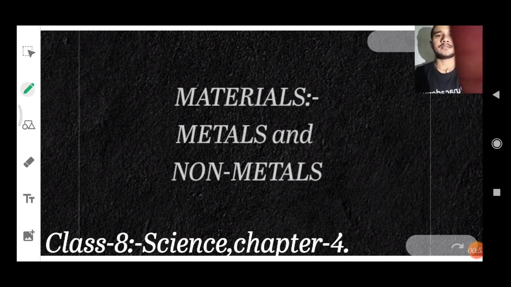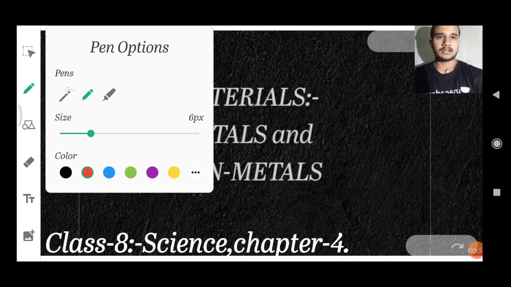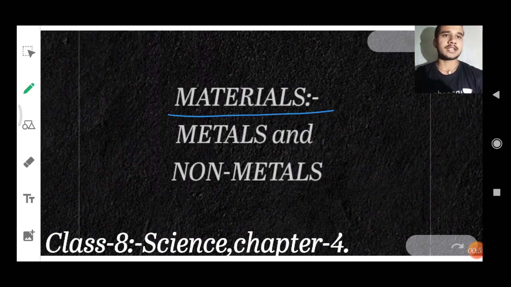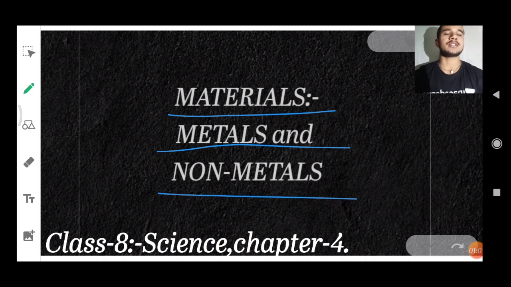So starting with the materials and non-materials, that is metals and non-metals. Starting with materials first. What is a material?